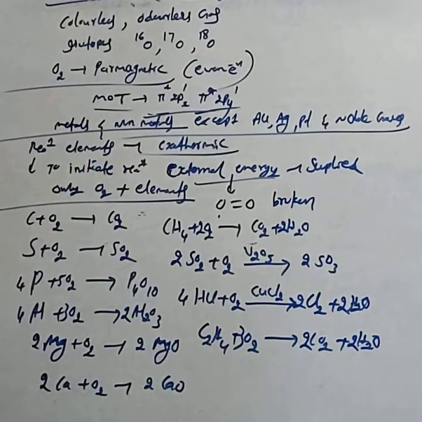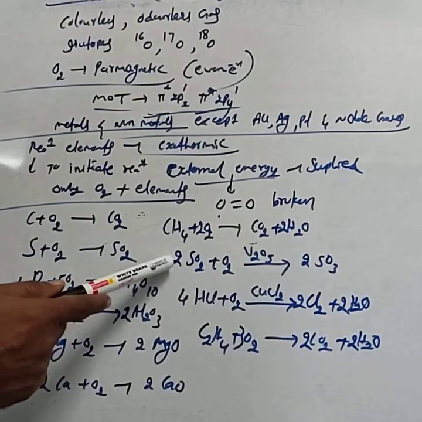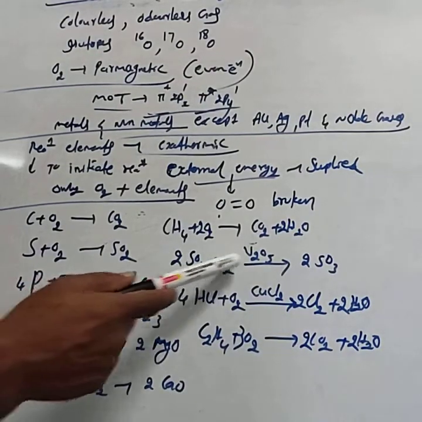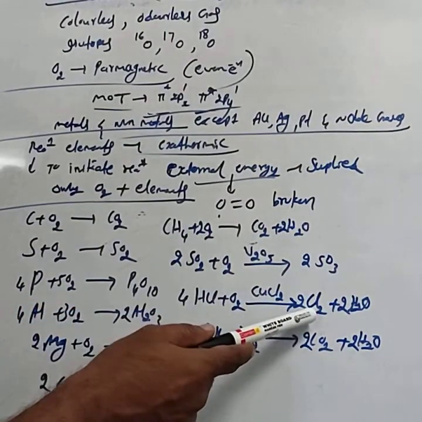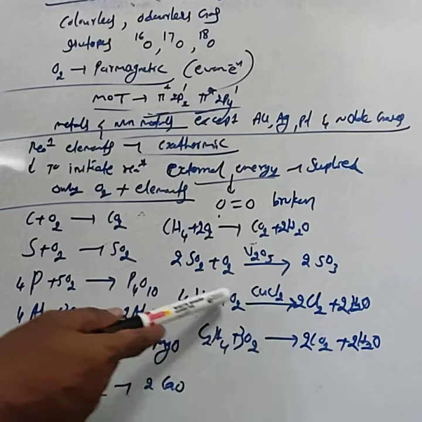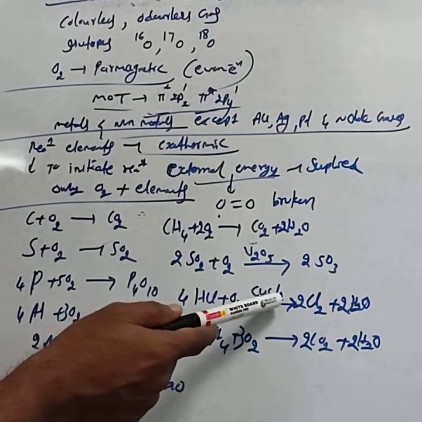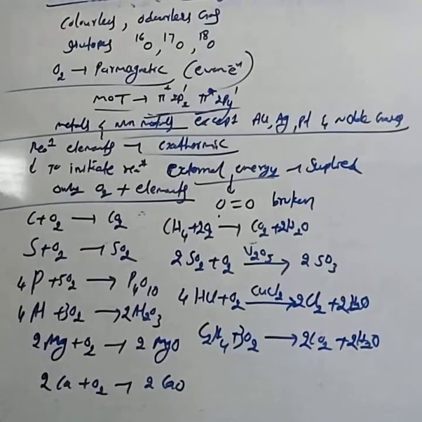These are all important ones. They will ask for completing the equation. This is the contact process, the manufacture of sulfuric acid: 2SO2 plus O2 gives 2SO3. Very important one. This is Deacon's process for the preparation of dichlorine. Explain Deacon's process: HCl plus O2 in the presence of cupric chloride catalyst, dichlorine is formed. You have to remember the products formed in these reactions, as they will ask for completing the equations.